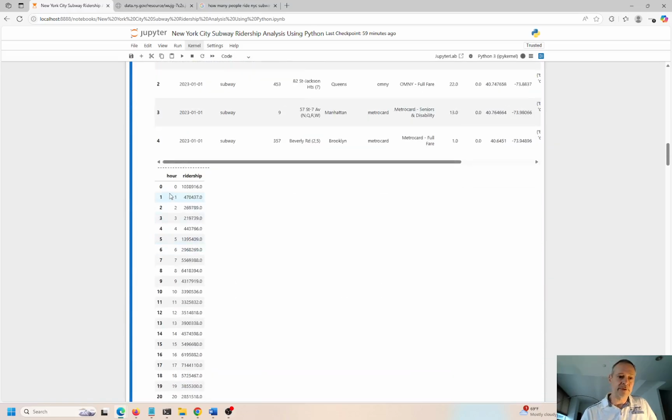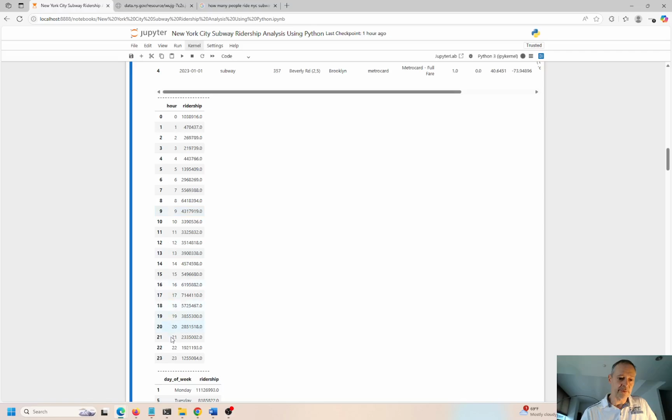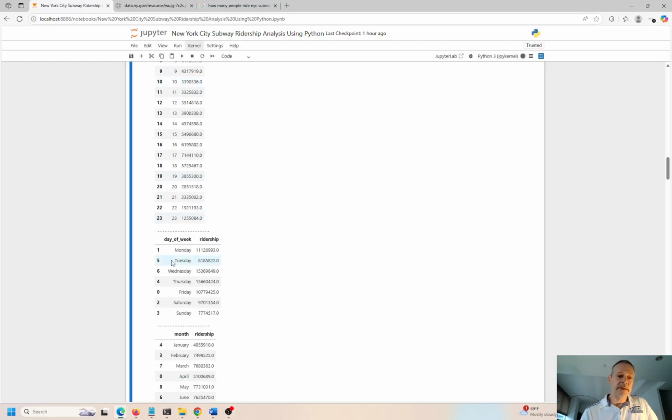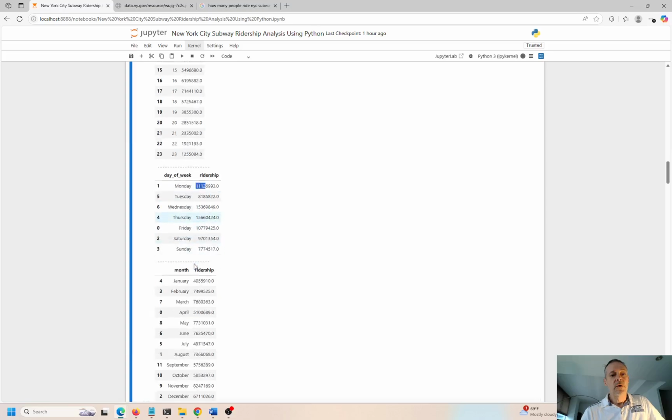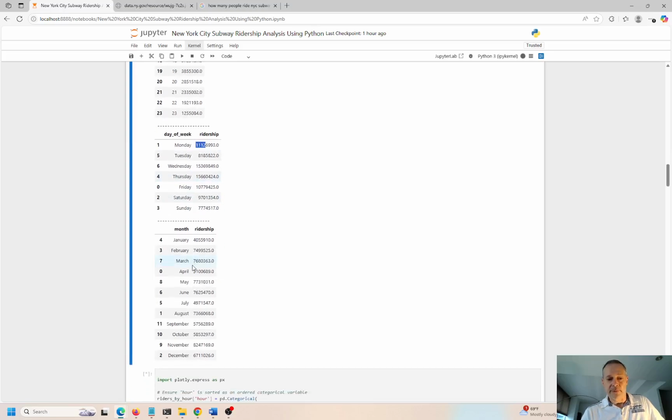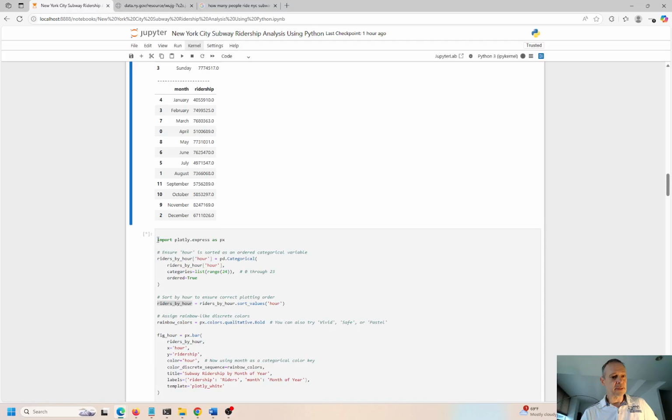Okay, so you go down here, ridership by hour. So you have 0 through 23. They're using military time here. And the ridership counts. You can see it goes down at 3 and 4 o'clock in the morning. That totally makes sense. And then we have by day of the week, and then again the counts of everything, or the sum of everything. And then by month. So we have everything laid out, but it's not plotted for us.